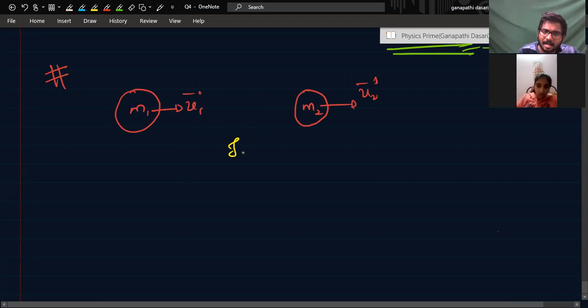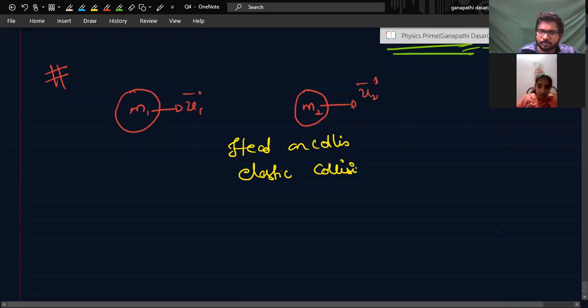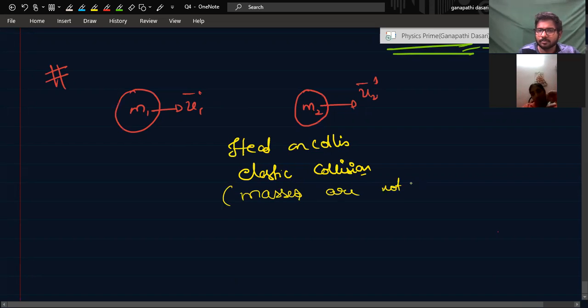In a head-on elastic collision, the masses are not identical, but M1 is much higher than M2.